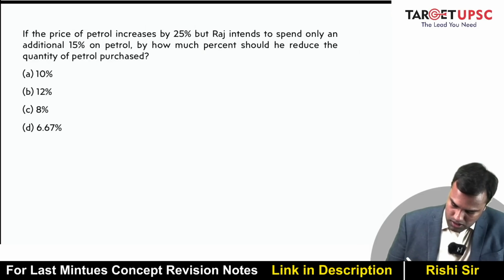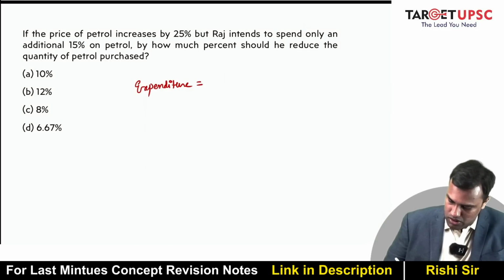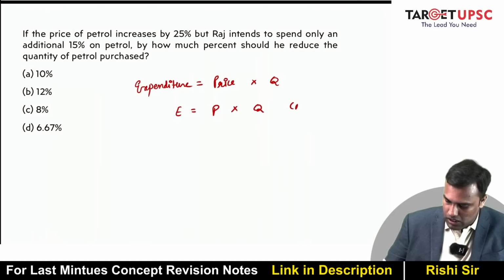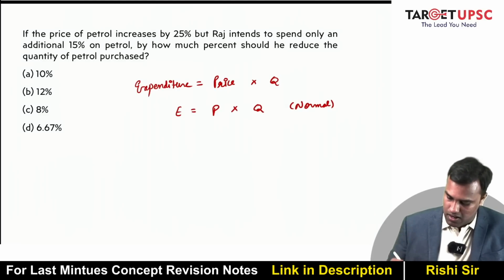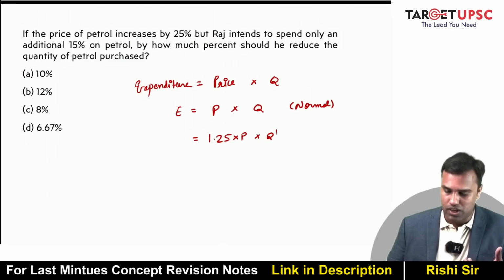So see, your expenditure is a product of two things. One is price and one is quantity. Suppose your expenditure is P into Q. This is the normal one, right? Now after the hike, what happens? Petrol increases by 25%, the price of the petrol. So P becomes 1.25 P and Q becomes, let's say, Q dash, the new quantity.